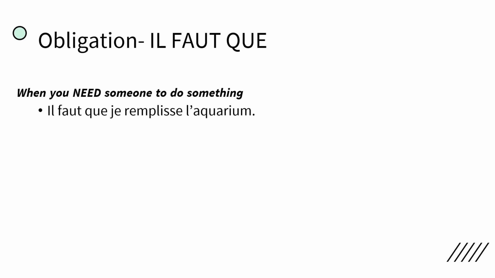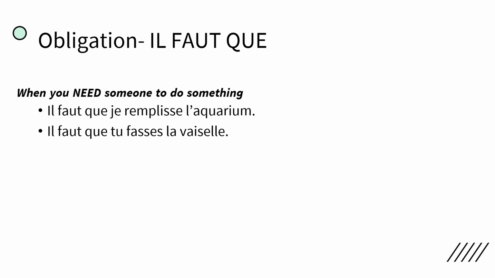Par exemple, il faut que je remplisse l'aquarium. So I need to refill the aquarium. So the il faut que just means this person needs, or if you want to translate it literally, it's necessary that, or it is required that I refill the aquarium. You can translate it either way. This one is just need. You see that remplisse, remplir, regular IR verb, is conjugated in the subjunctive because this is an obligation that's been given. You'll also notice that it's after the word que, which you're going to see over and over again.